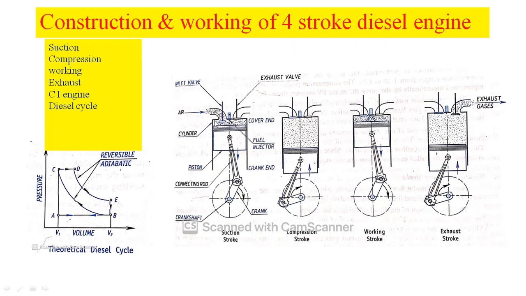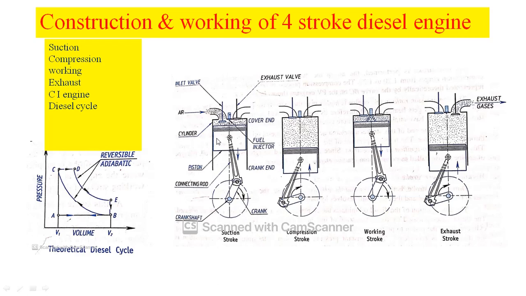The 4-stroke diesel engine consists of a cylinder, similar to the 4-stroke petrol engine. It also consists of a cylinder with one end fitted with a cover, whereas the other end is left open. Two openings are provided at the top end of the cylinder. These two openings are known as inlet and exhaust. The valve which operates the inlet we call the inlet valve, and the valve which operates the exhaust we call the exhaust valve. These two valves are operated by means of a cam mechanism.